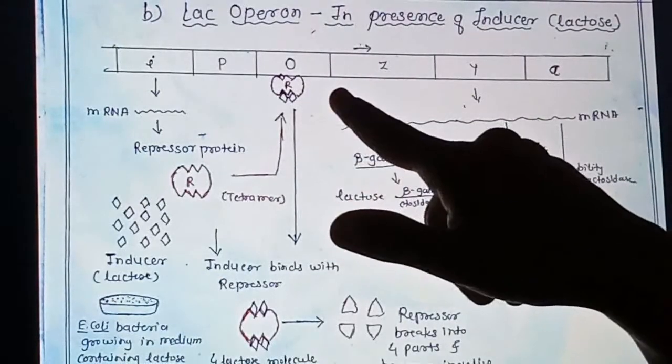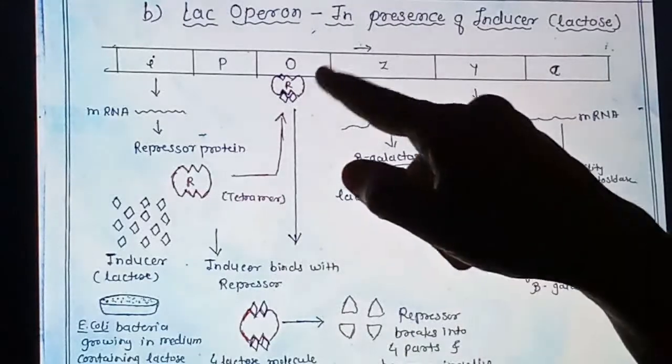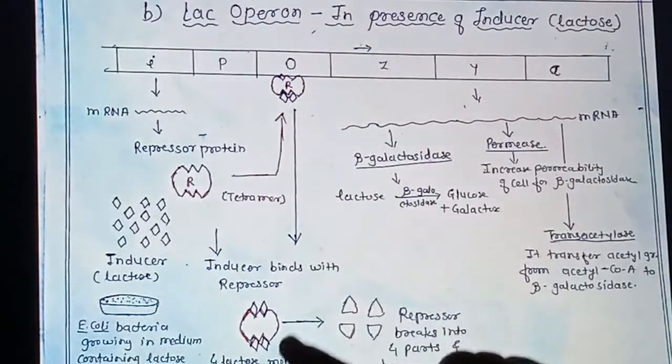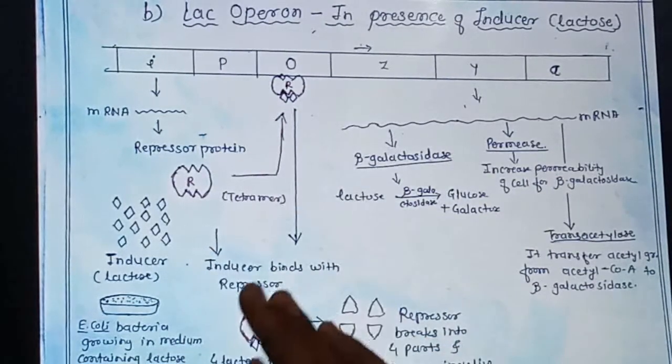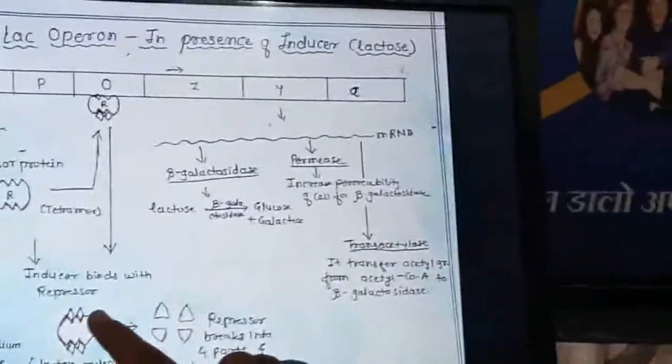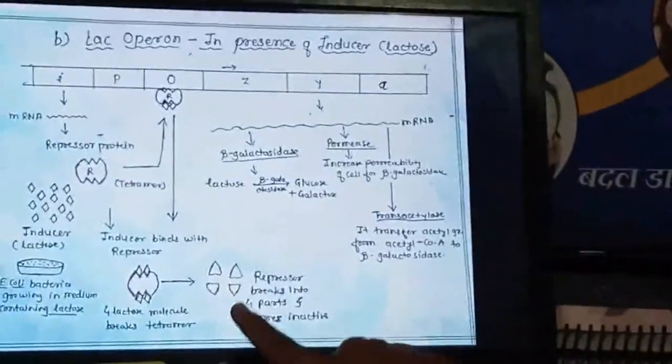As it changes its shape, it will be detached from the operating site, and this detached repressor gets broken down into 4 parts, because it is a tetramer, right? So 4 molecules of lactose bind to this tetramer and break this tetramer into 4 parts.